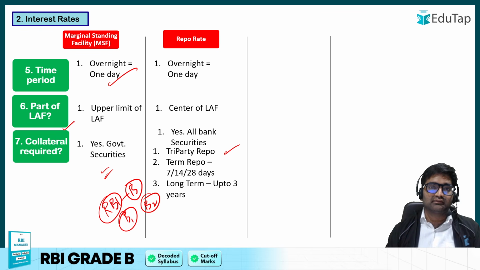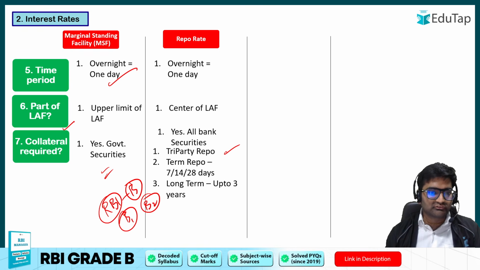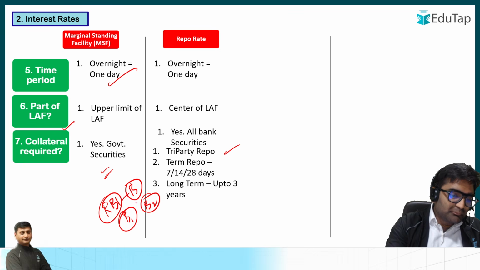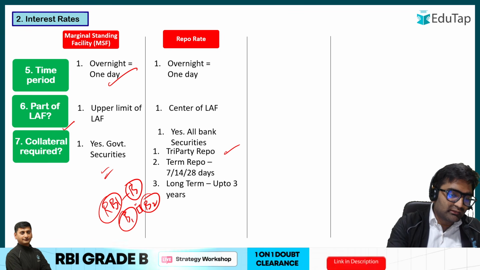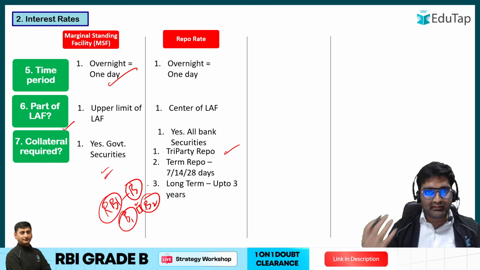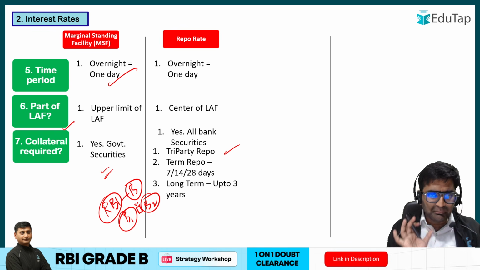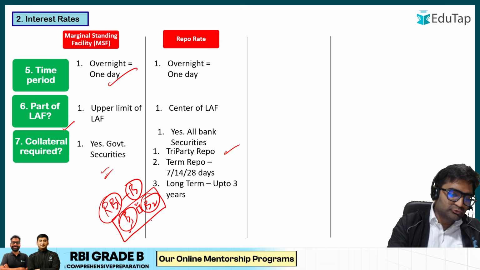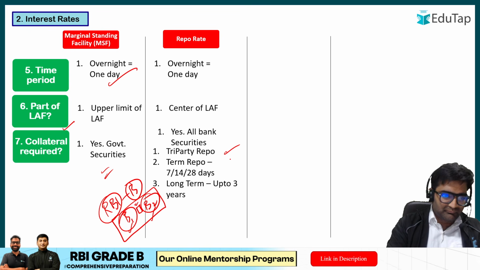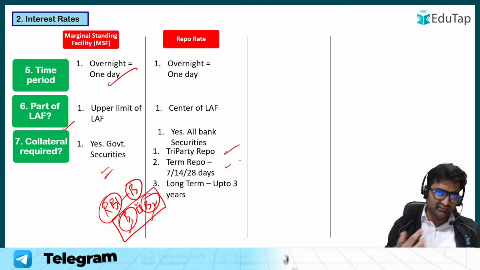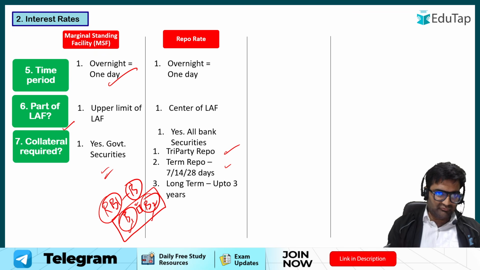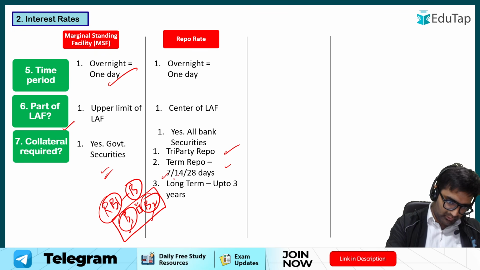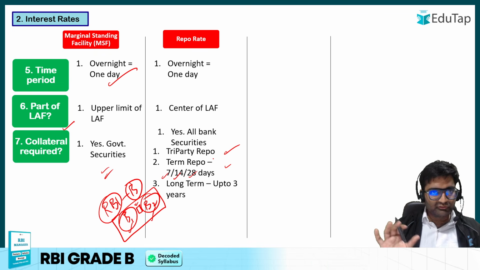Okay, so their custody and management is also an issue. These three things are something that the extra agent or a middleman has to take care of, like CCIL or NSCR, the tri-party agents. Because of that extra agent coming in between these two parties, it becomes a tri-party repo. Then the repo is for a single day, but if you need money for a longer time, go for term repo, 7, 14, 28 days.